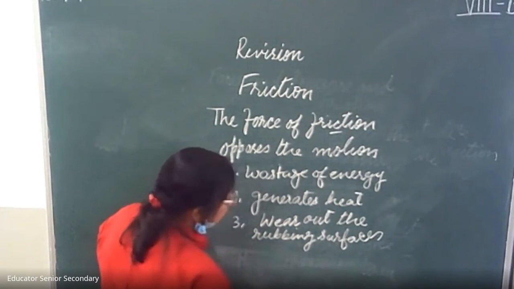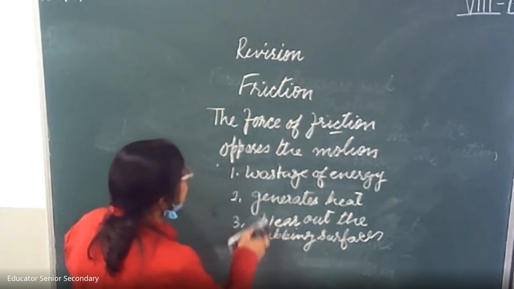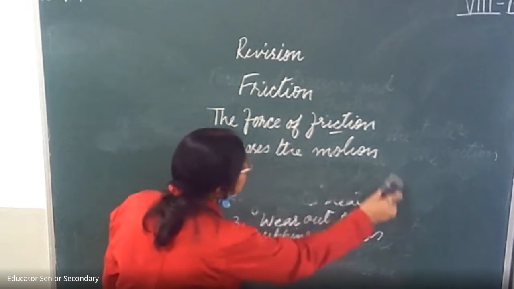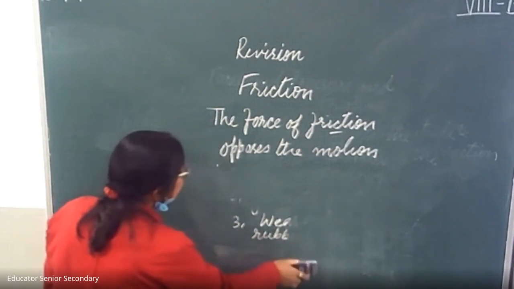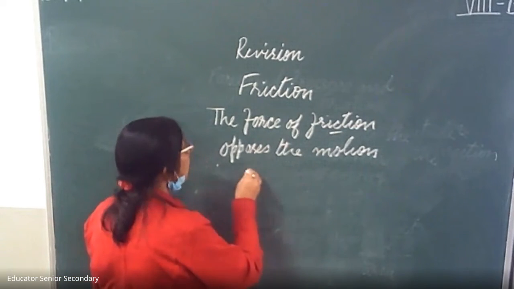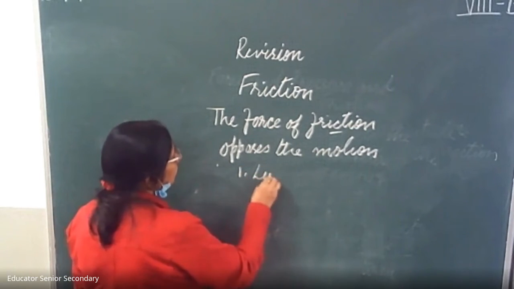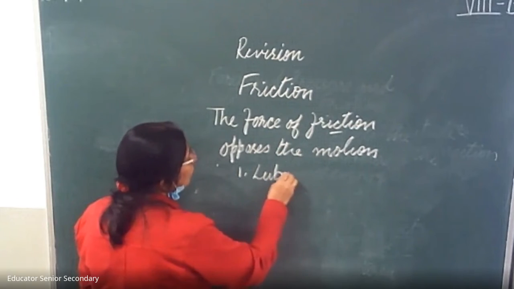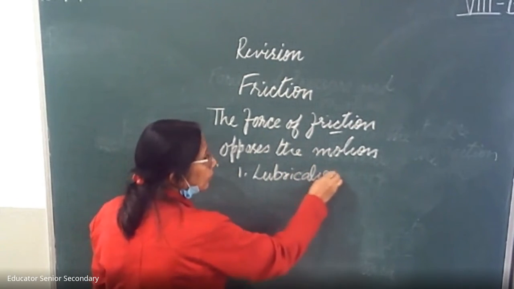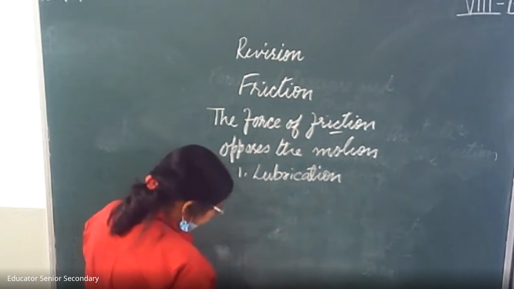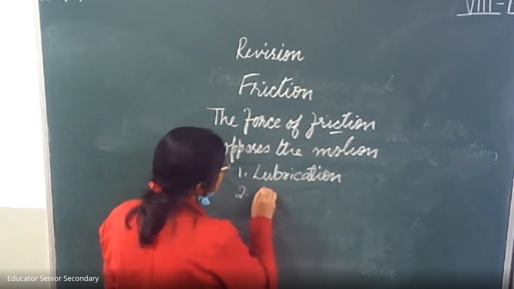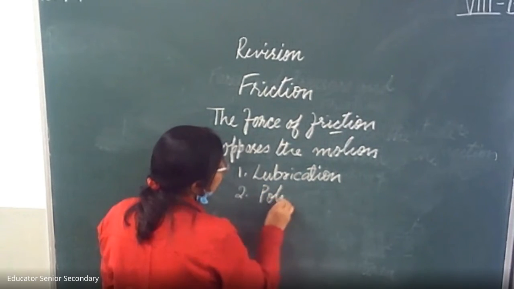Now, how to minimize friction, as there are some disadvantages. So we need to minimize it in such cases. How are we going to minimize it? First is by lubrication. Second, by polishing, we can make the surface smooth.